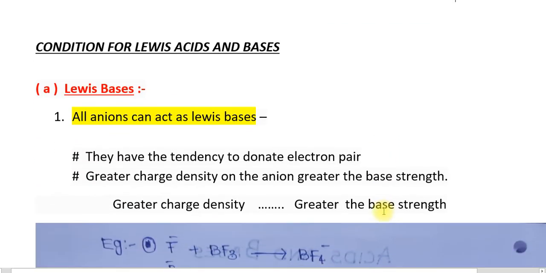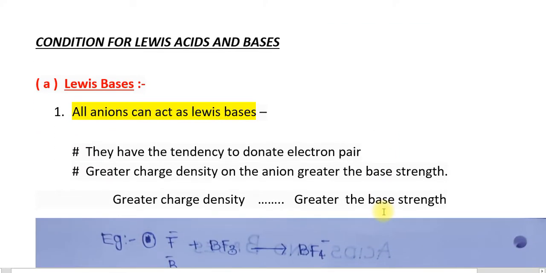And next we are discussing the conditions for Lewis acids and bases. What are the conditions required for a substance to act as a Lewis base? The first condition is that all anions can act as a Lewis base. Why can all anions act as a Lewis base?